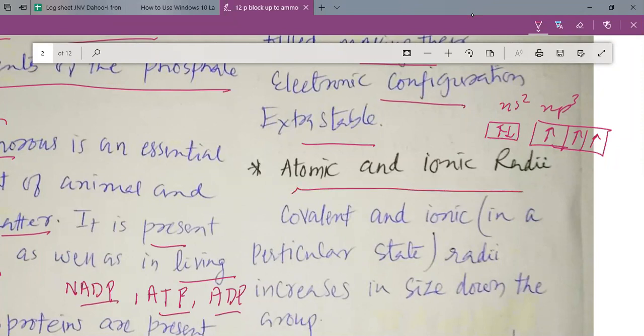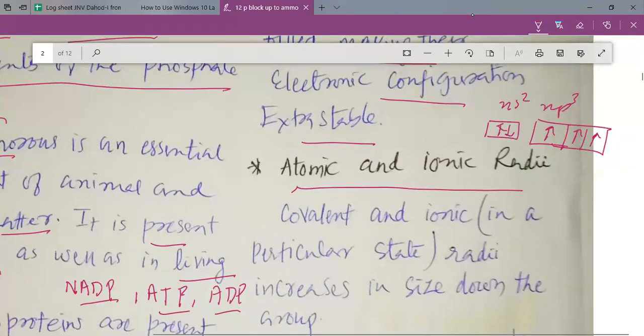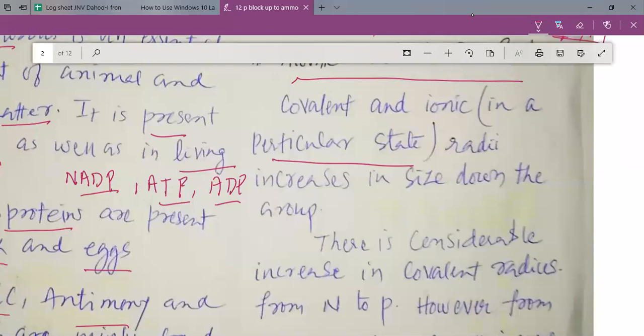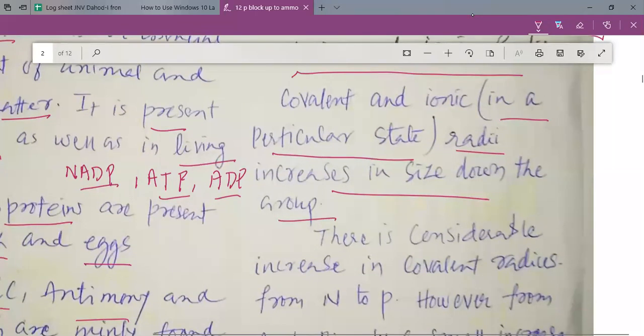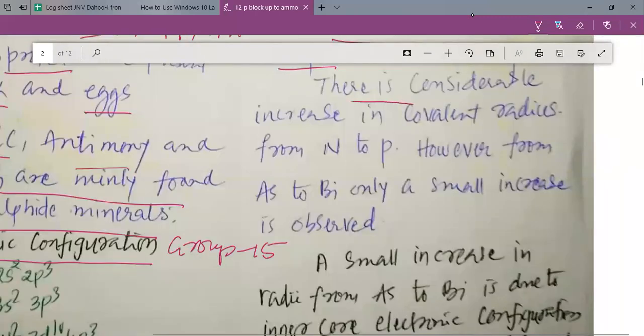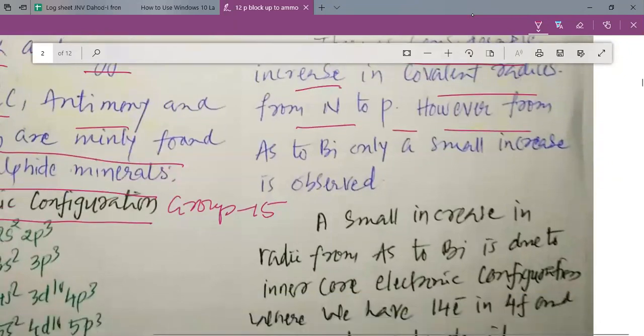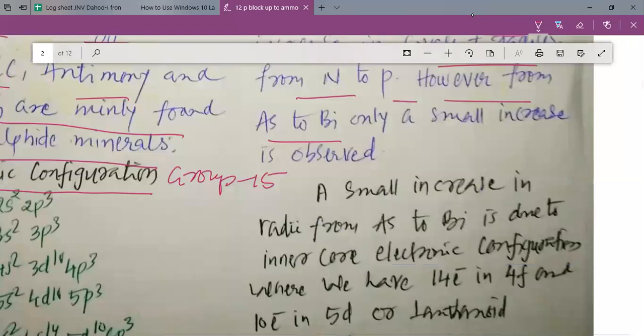Now we should study the atomic and ionic radii. Covalent and ionic radii, in a particular state, whether solid, liquid, or gaseous, increase in size as we go down the group. There is a considerable increase in the covalent radius from nitrogen to phosphorus. However, from arsenic to antimony to bismuth, only a small increase is observed. Definitely the radius increases, but the increase is not as big as it was from nitrogen to phosphorus.